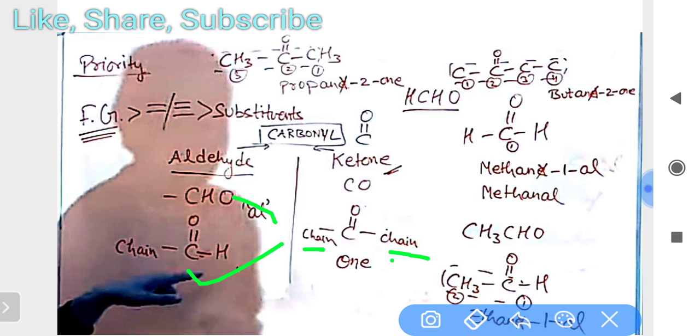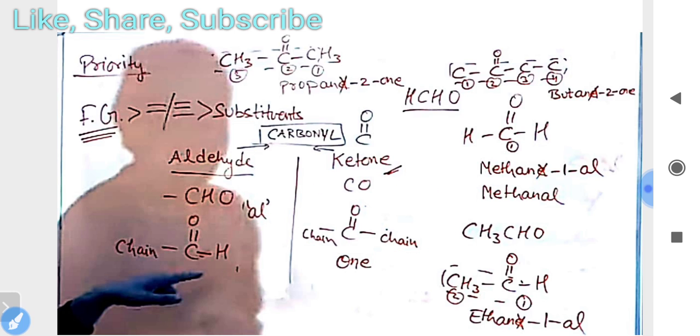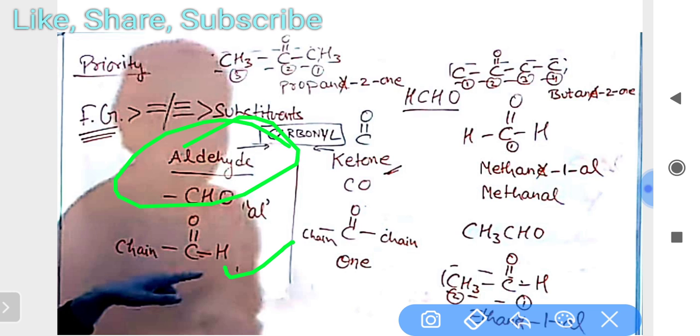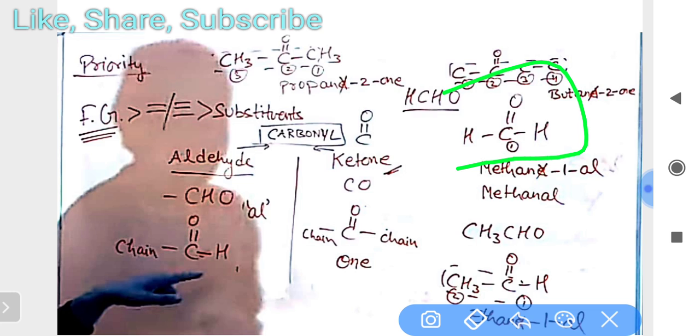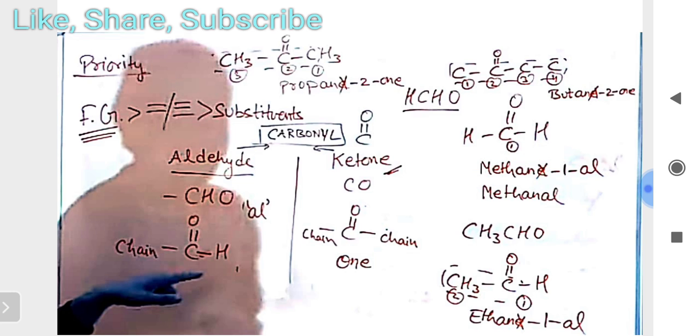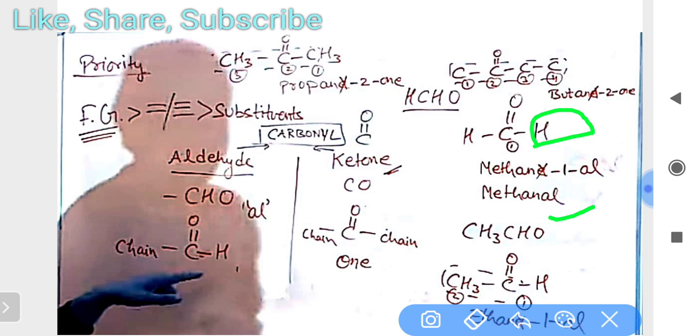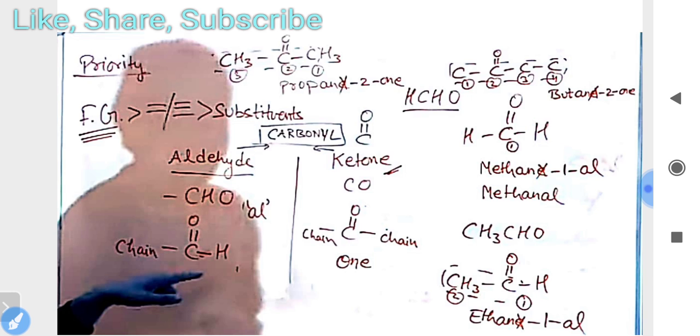The C=O is the same in both, but you can find that hydrogen is present in the aldehyde, and in the ketone hydrogen is not present. This is the difference. Suppose there is an example, CH3CHO, we write it as ethanal, because hydrogen is present, it means it is an aldehyde. And HCHO we write as methanal.